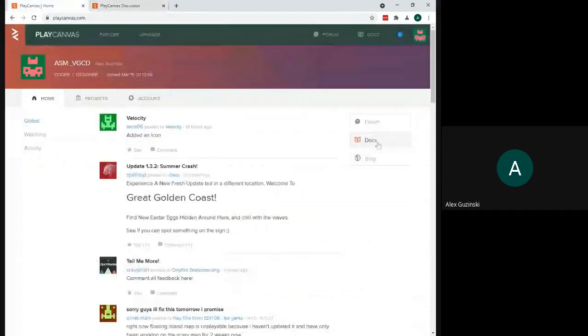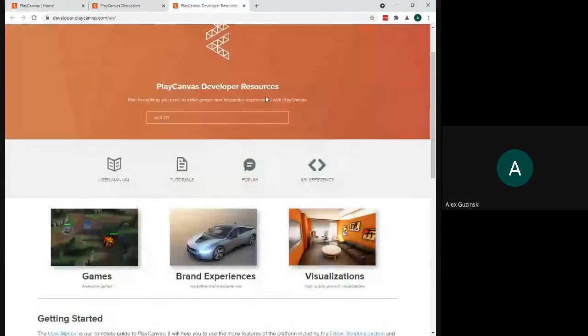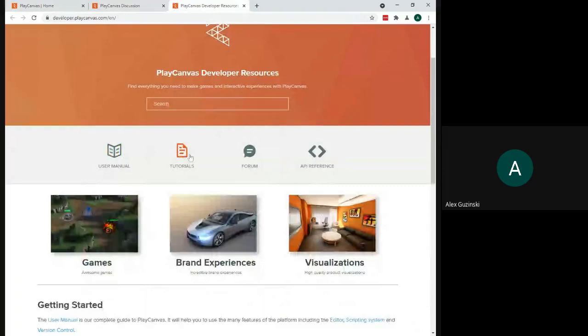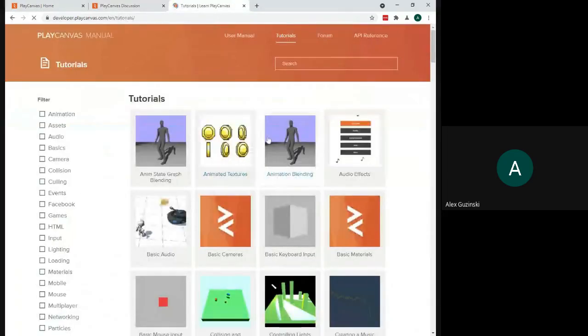Now we also have the docs over here. The docs have the manual, so you can look things up. They also have a tutorials section. They have some tutorials that go into things that we are not going to learn, or at least I'm not going to teach you as a part of class. So you'll be able to pick some things up in here that I didn't teach to the whole large group. Okay? So just so you have those for future reference.